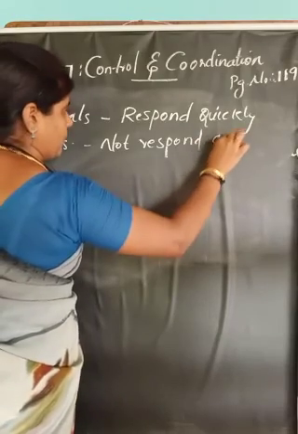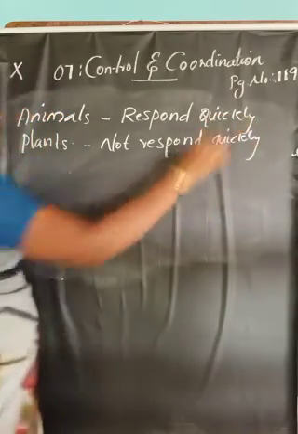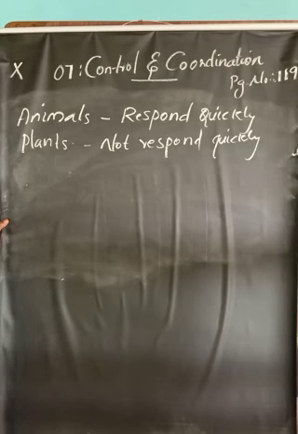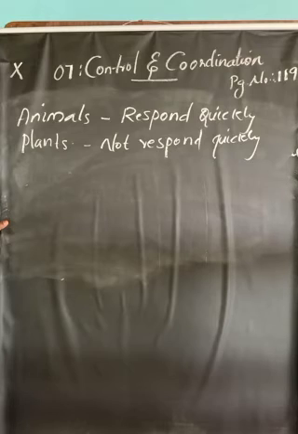Animals have a well-developed nervous system as well as an endocrine system, so they can respond quickly to a particular stimulus. But in plants, there is no nervous system or endocrine system. Only with the help of hormones produced by the plants will they respond to a particular stimulus. But it may take some time, so the response is not quick.